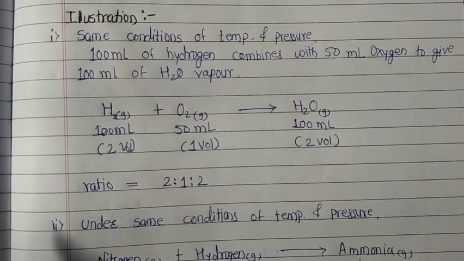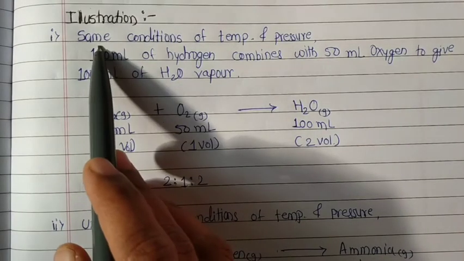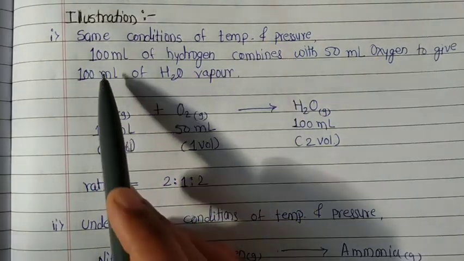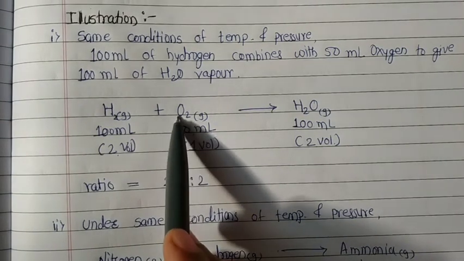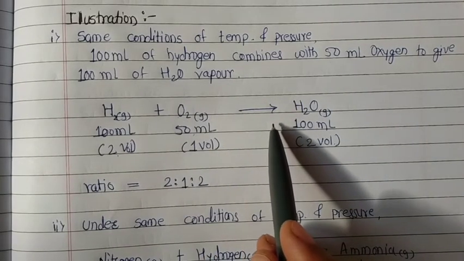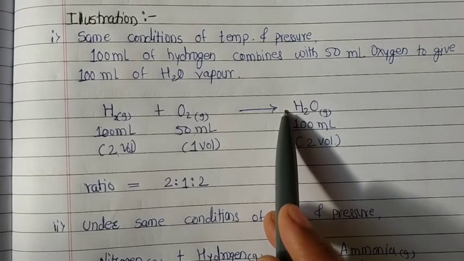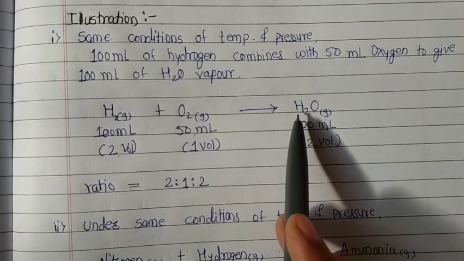Illustration. We can explain the Gay-Lussac law by an example. Under the same conditions of temperature and pressure, 100 ml of hydrogen gas combines with 50 ml of oxygen gas to produce 100 ml of water vapors, that is the gaseous state of water.